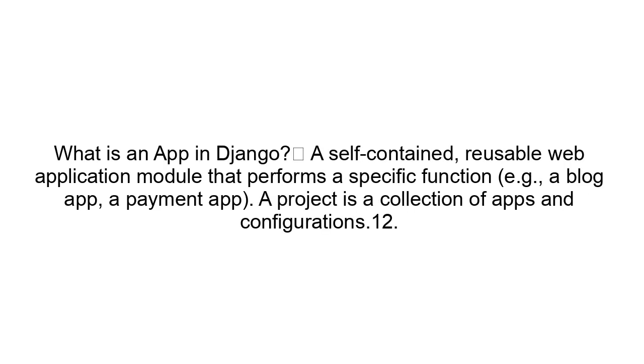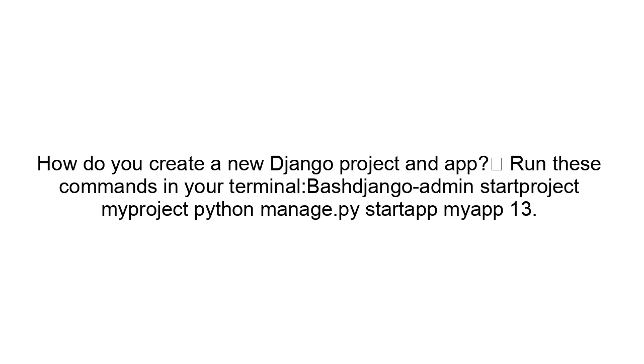What is an app in Django? A self-contained, reusable web application module that performs a specific function, e.g. a blog app, a payment app. A project is a collection of apps and configurations. How do you create a new Django project and app? Run these commands in your terminal. Bash: django-admin startproject myproject, python manage.py startapp myapp.